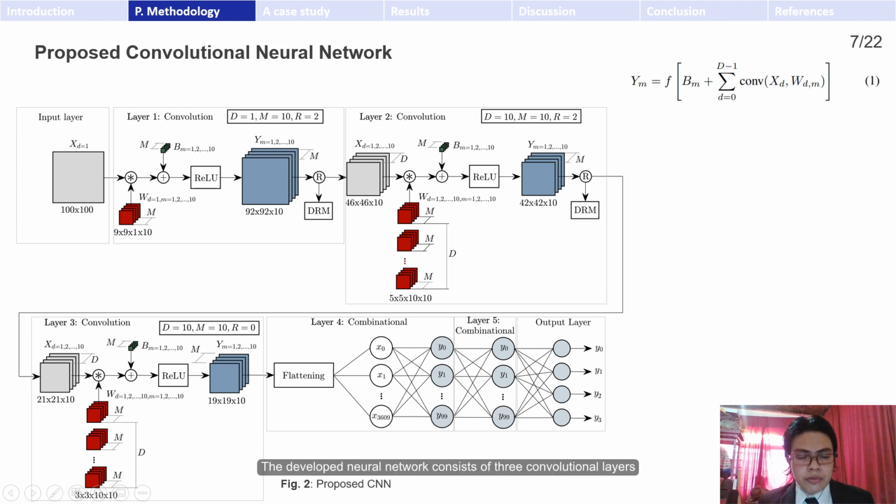The developed neural network consists of 3 convolutional layers, 2 maxpool layers, and 3 feedforward layers shown in Figure 1. In Figure 2, the convolution operation of equation 1 is represented by an asterisk, the addition of the bias by a plus sign, and the ReLU layer by an R. The activation function for hidden layers is the rectifier linear unit function because of the property of avoiding the fading effect. For the output layer, the sigmoid function is used.